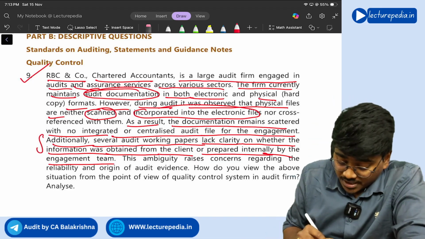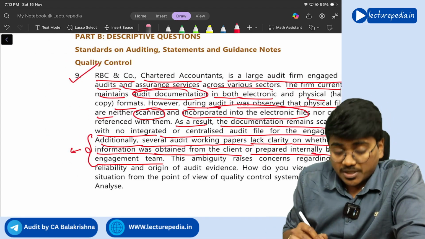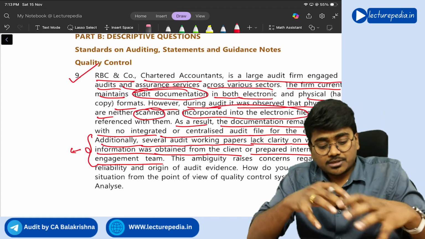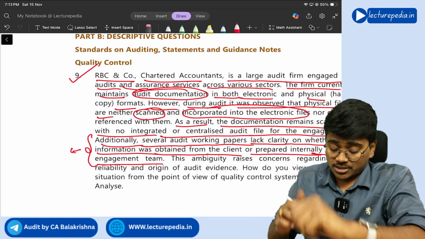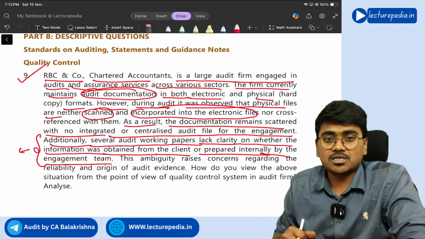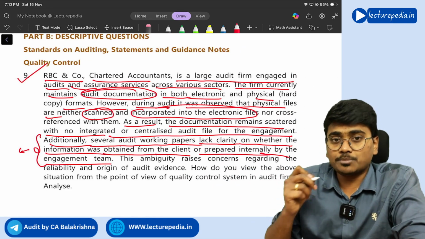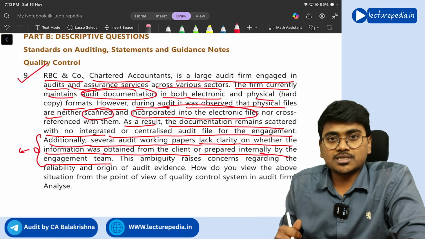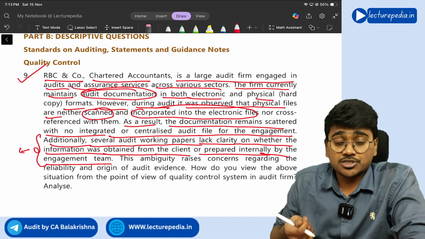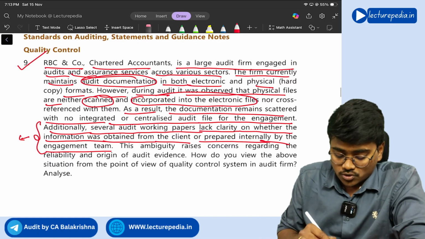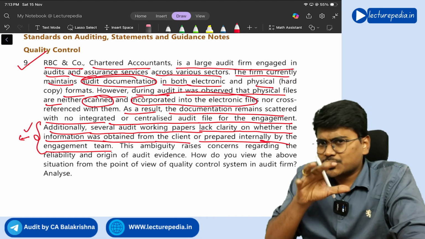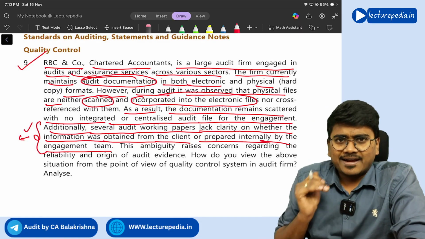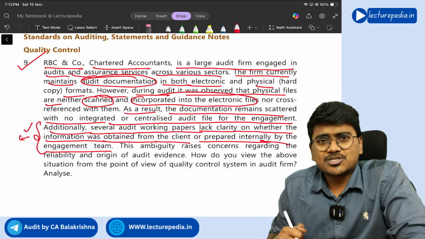See, there should be a clear marking about whether the documentation is internally generated or has been obtained from the client. So that should be clearly understood by seeing the document, right? You need to mark it like that, but such a procedure they are not following, it seems. So this should be fixed. If this is not fixed, it means that you are not following the requirements of SQC1. So by now you should have an idea that this question is about SQC1.